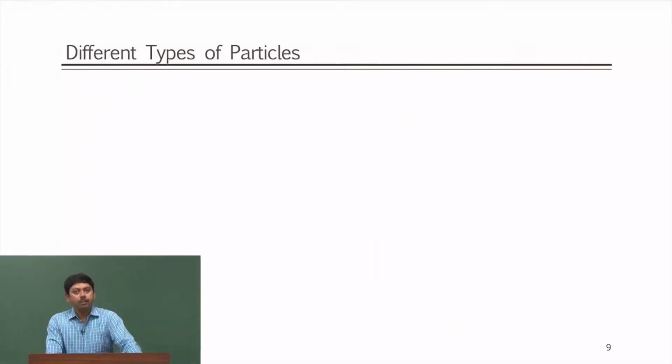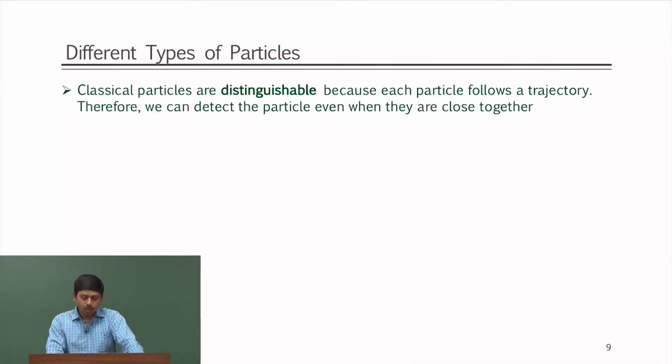Now, what will happen if the particles were indistinguishable, and in what situations do indistinguishable particles arise? As I said, classical particles are distinguishable because each particle follows a particular trajectory. Therefore, we can detect the particles even when they are close together, because classical particles do not collapse onto each other. Even if they come closer, you can still say this is particle 1, this is particle 2, because we have been following that particle all along.